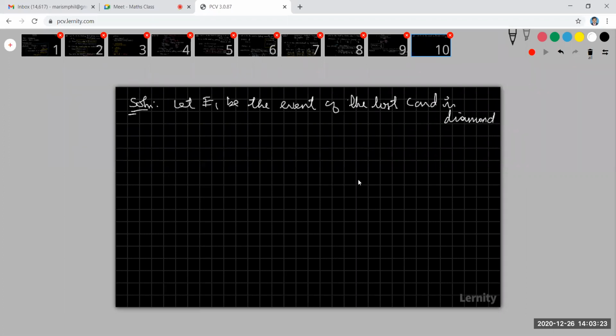Okay, E1 be the event of the last card is diamond. What is my E2? Automatically, my E2 be the event of the last card is not a diamond card.